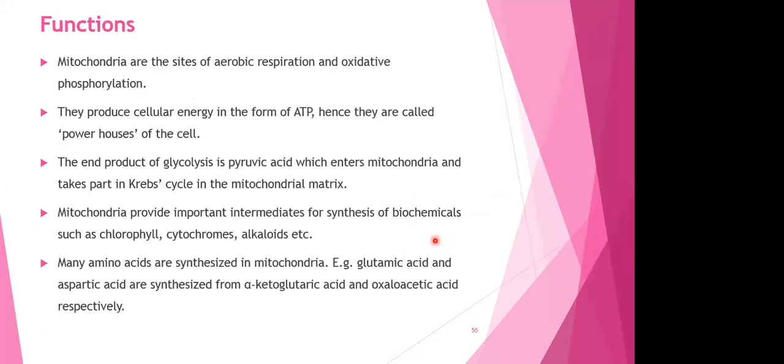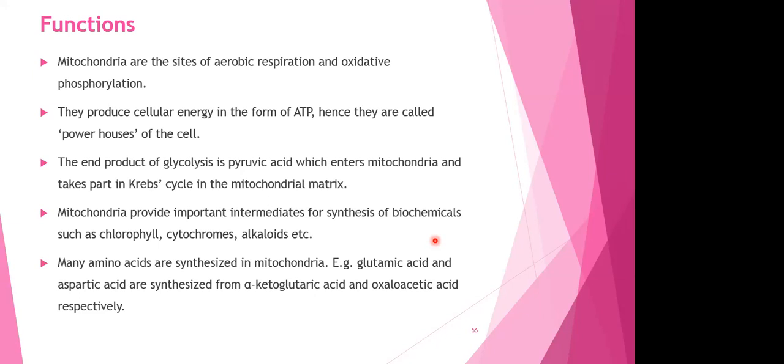Functions, so we all know about the functions, but still, mitochondria are the sites of aerobic respiration, oxidative phosphorylation. They produce cellular energy in the form of ATP, hence they are called the powerhouses. We also have seen how ATP is formed in them. The end product of glycolysis is pyruvic acid, right or wrong? I hope all of you remember this. Yes, pyruvic acid will enter the mitochondria and of course via acetylation, it will participate in the Krebs cycle and it will lead to the formation of energy.